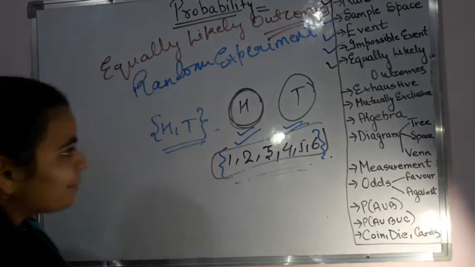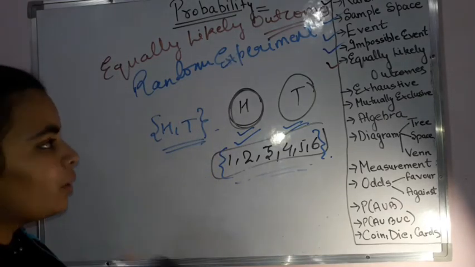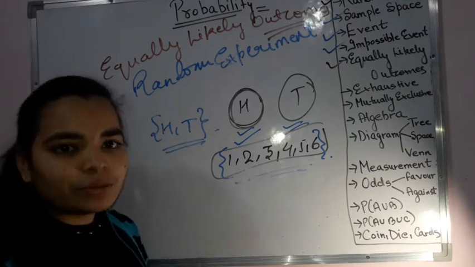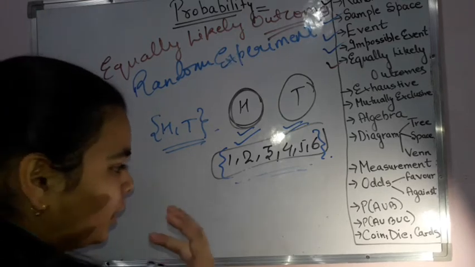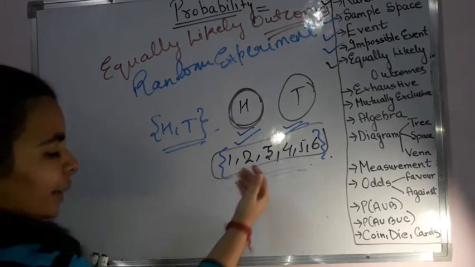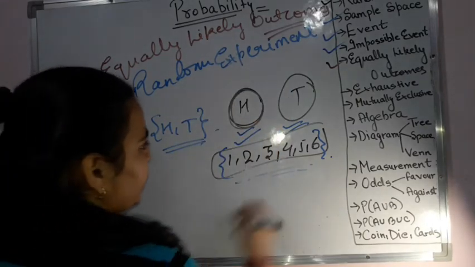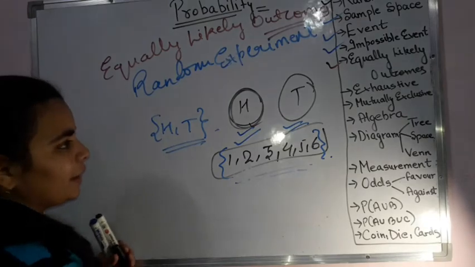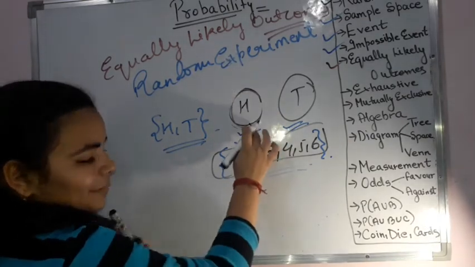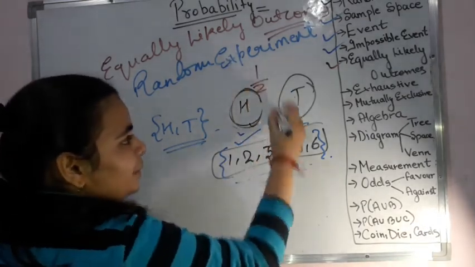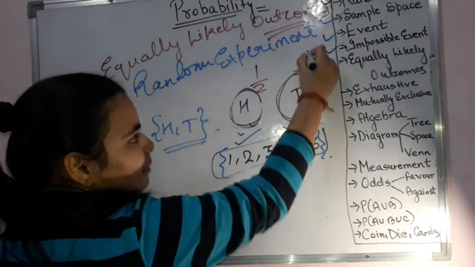Let us take an example, the same example we are working with, so that it becomes easier for us to understand, right? So let us take a coin example now. If I say that the probability of happening of H, that means head, is 1 by 2, then the probability of happening of tail will be 1 by 2.